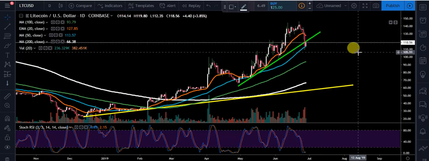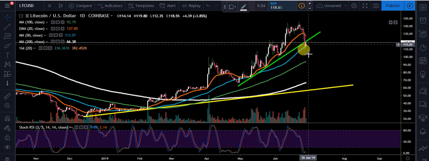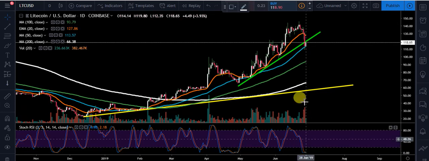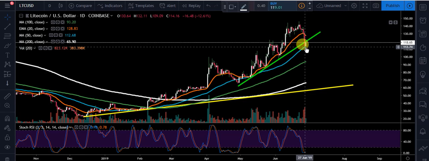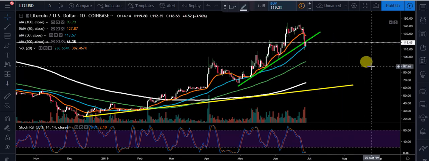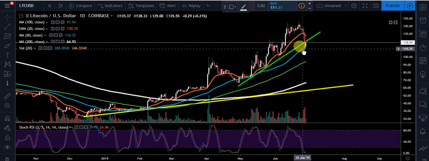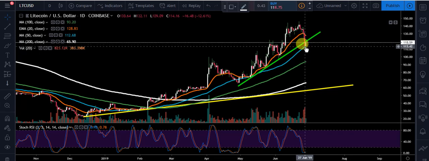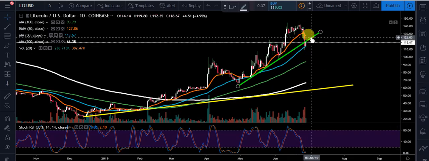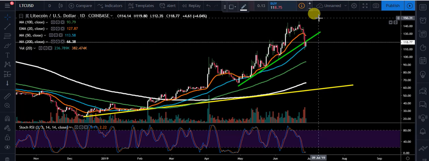But what I do like to see is the fact that we're seeing a stochastic cross down here. We're in oversold conditions and we're getting a cross on that 50 moving average, so at a significant area right there. And that's what I like to look for, confluences like that, guys. You want to see a lot of different things working together. So if we could close this today as a harami pattern, then we get the 50-day moving average here, a bounce off that, and we get a stochastic cross. Hopefully that would be enough to kind of get us back up inside this trend line and start working it so that we can therefore make a higher high and higher low. That's what we're going for, guys.